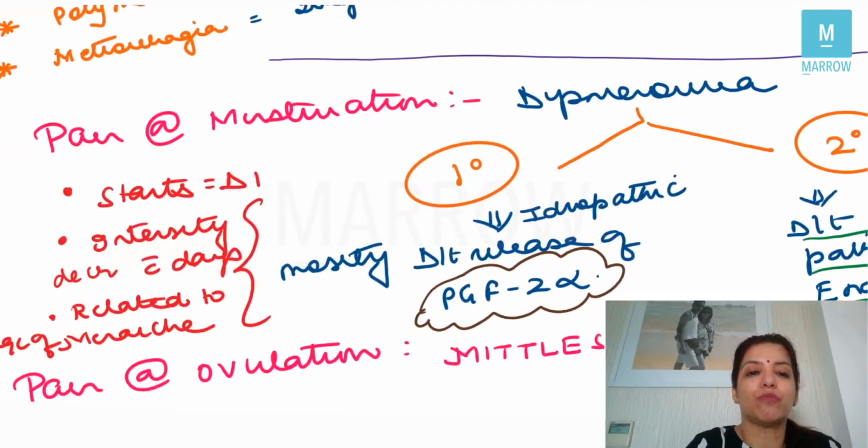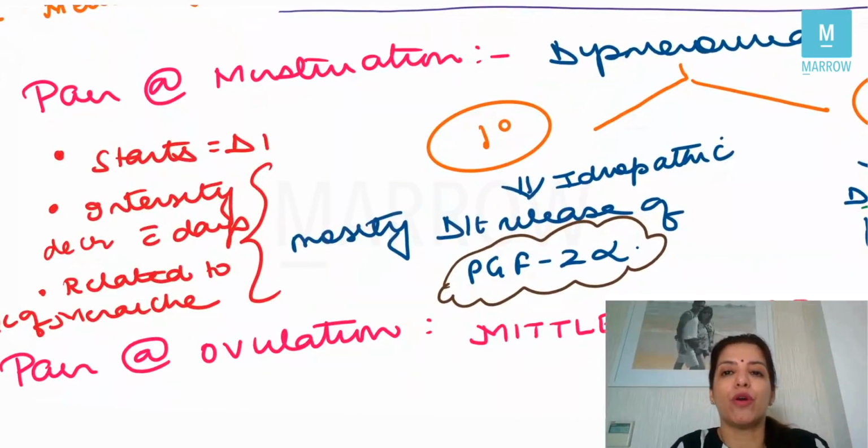Now about primary dysmenorrhea, you have to know that the pain begins on day 1 of the cycle. So whenever a female bleeds, that is called day 1 of the cycle, right? Bleeding doesn't happen at the end of the cycle, bleeding marks the beginning of the cycle, right? So in primary dysmenorrhea, pain will start on day 1 of the cycle, and as the bleeding progresses and the number of days passes, the intensity of the pain will decrease.